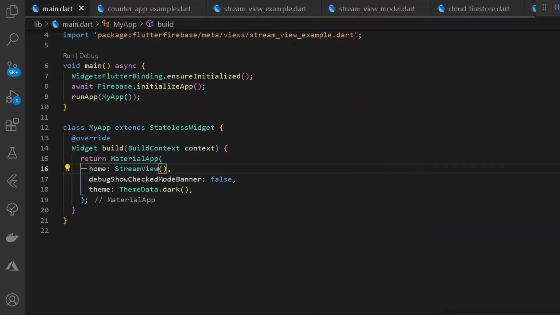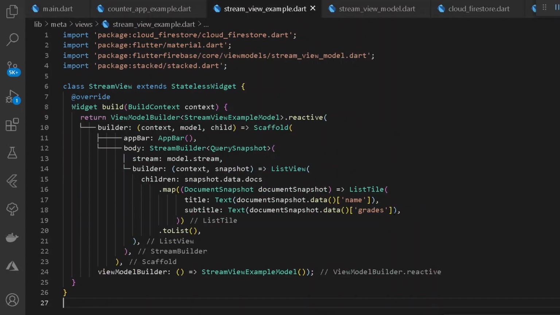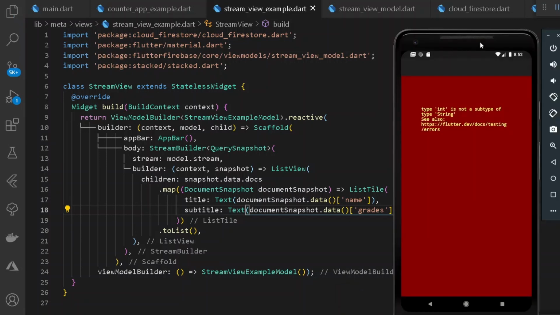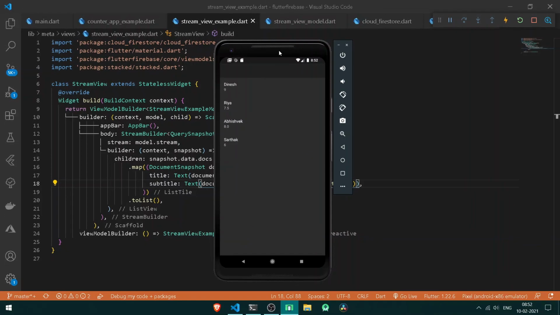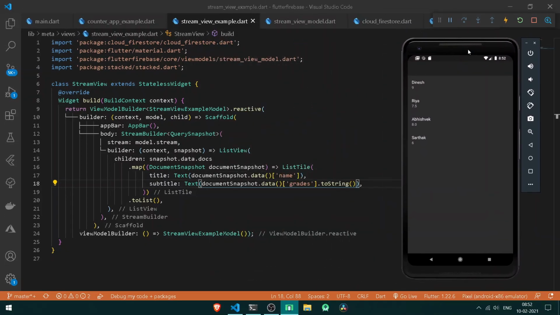We can also go back under our stream view example, and here in the case of grades, let's make the following grades a string because they are integers. Now let's try and open it one more time. Cool, so now we are getting all of our data from our Cloud Firestore, which is the names and also the grades. In this way you can simply manipulate your entire streams with the help of stream view model, which is very beneficial in the case of a solid state architecture.